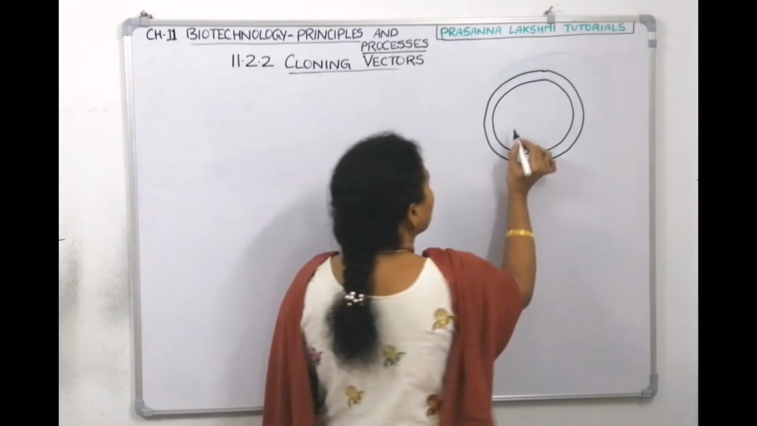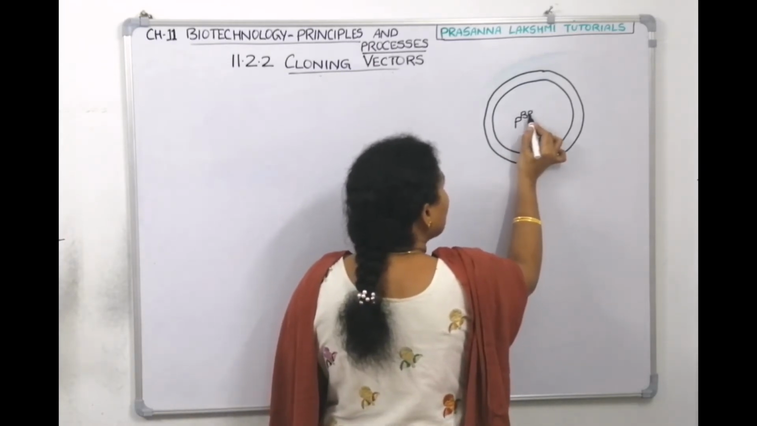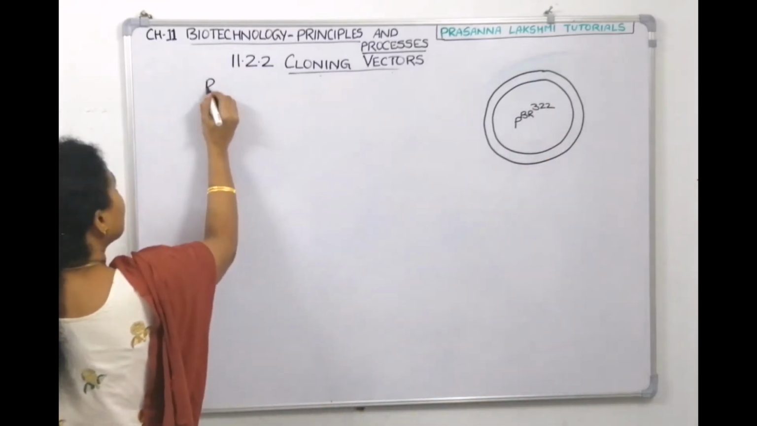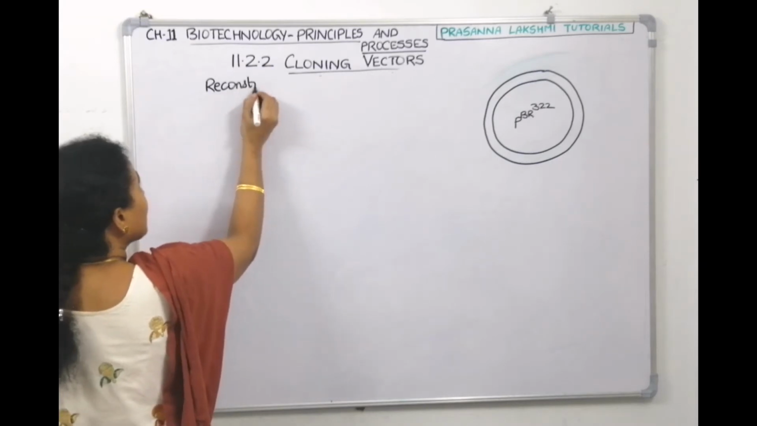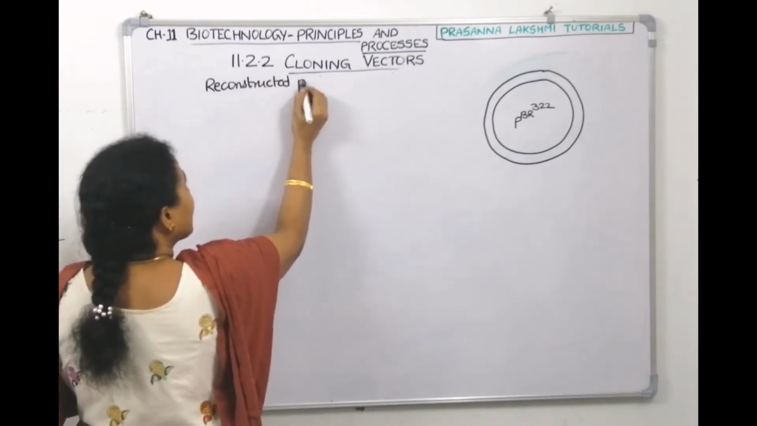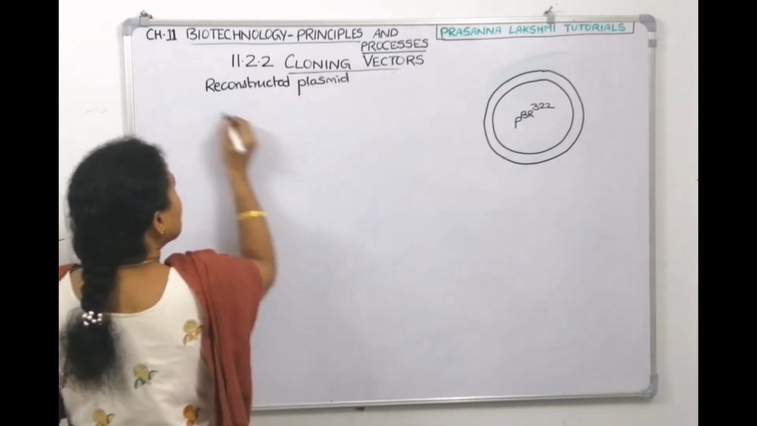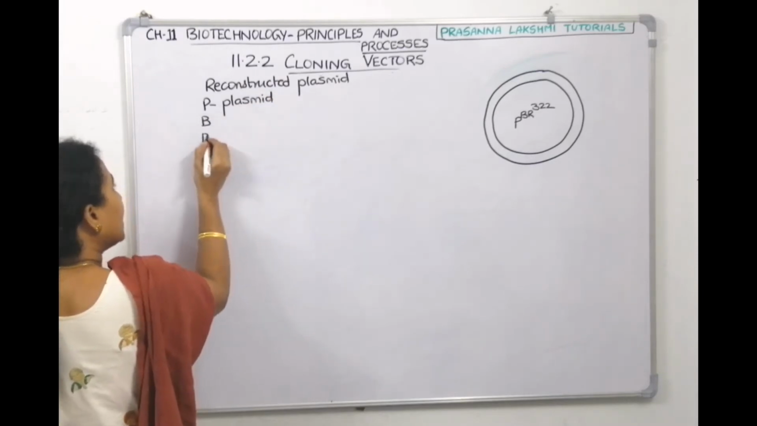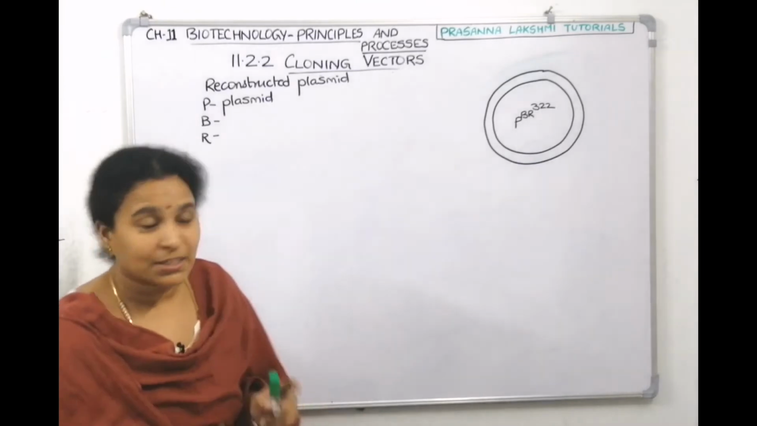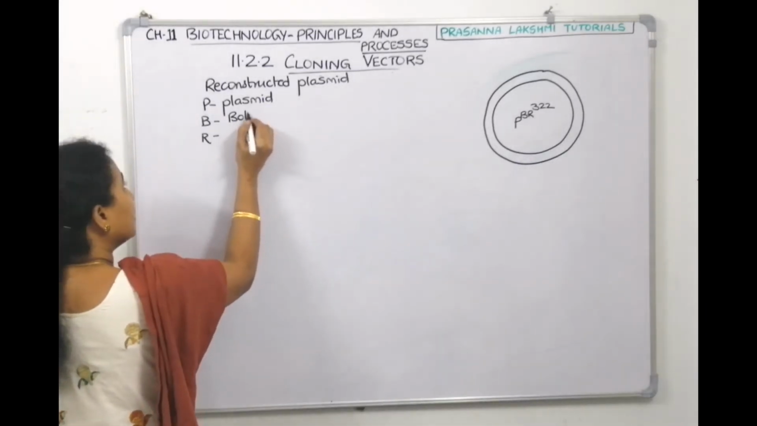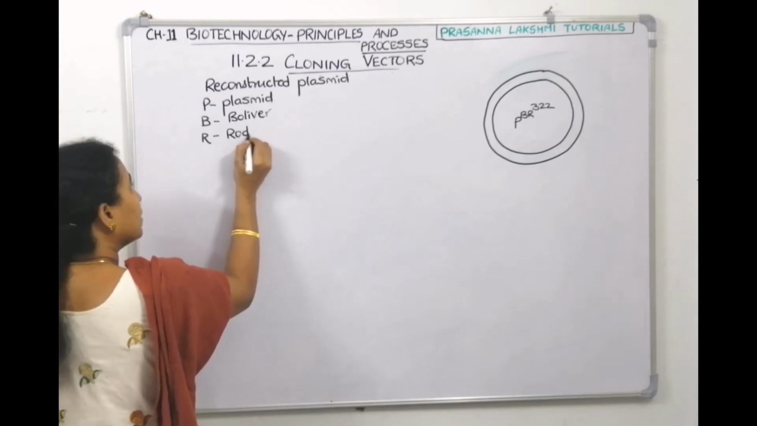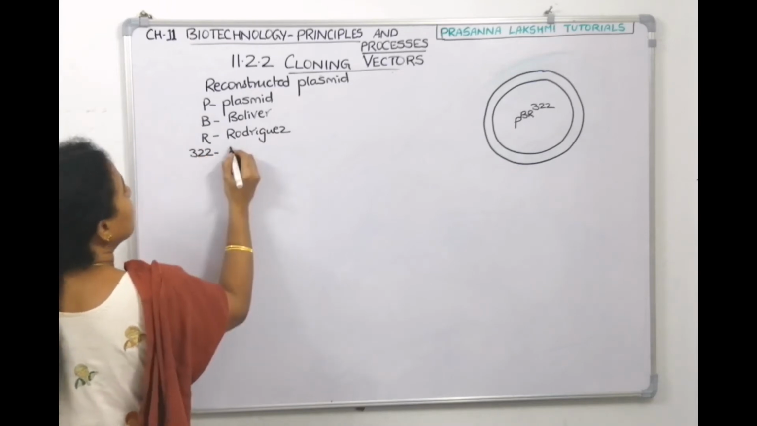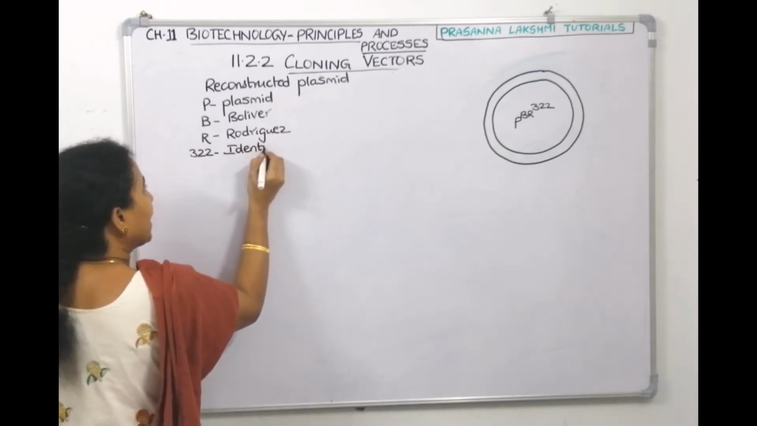This is an ideal vector, pBR322, which is a reconstructed plasmid. P stands for plasmid. B and R stand for the scientists who constructed it. Their names are Bolivar and Rodriguez. And 322 is an identification number of that plasmid.